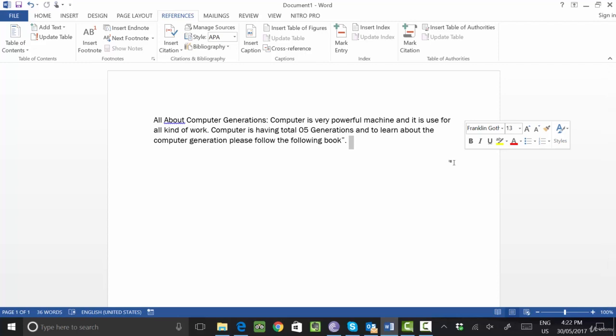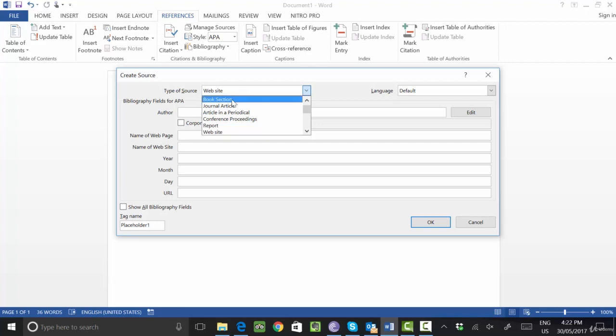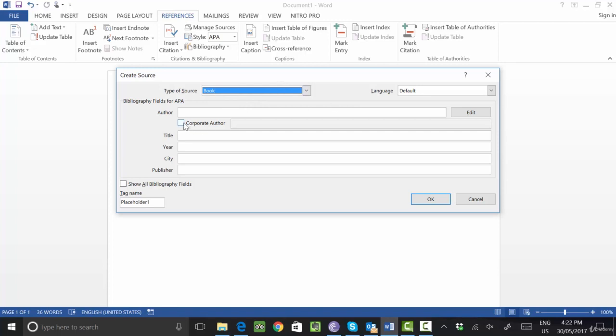So what you will do is go to Insert Citation and click on Add New Source. First of all, we will add a new source of our book detail. For example, I'm going to add the information related to a book. In the book, what will come first by default? Author name.